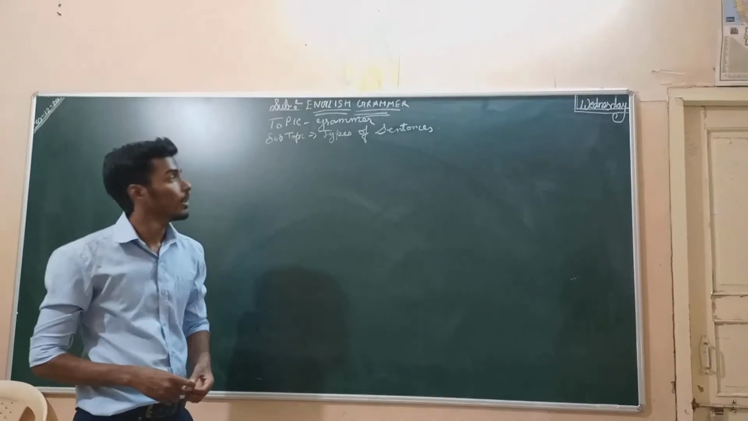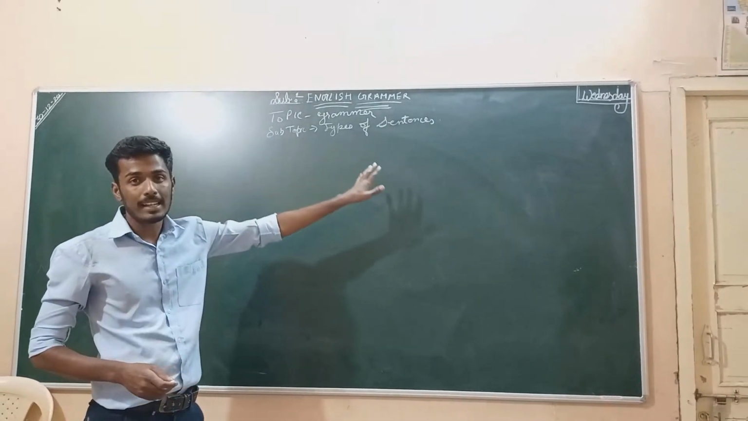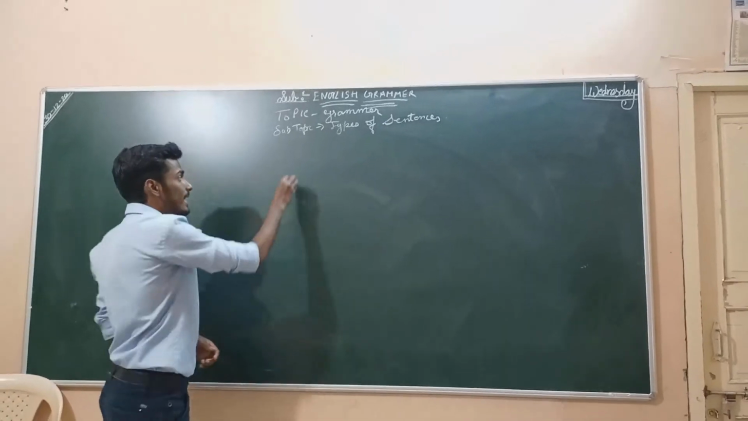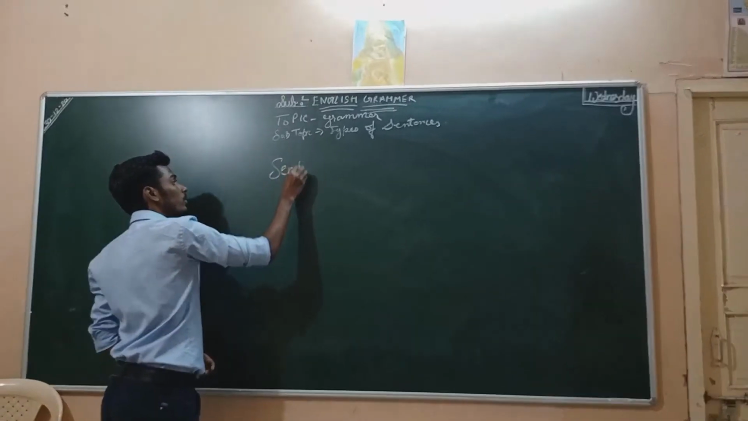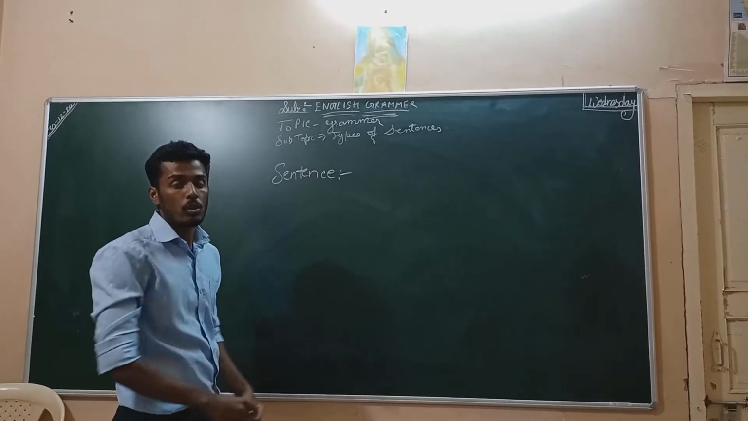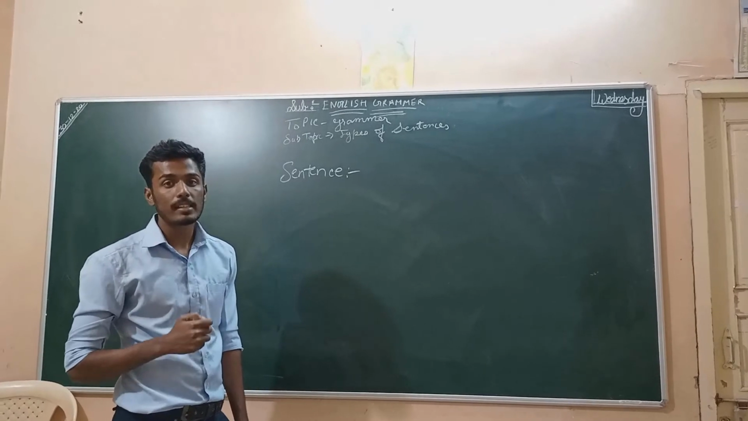So how are you? Today we are going to learn English grammar, that is types of sentences. First we are going to know what are sentences. What are sentences? So what is a sentence? Sentence is a group of words which makes complete sense.